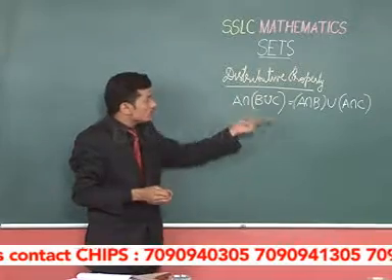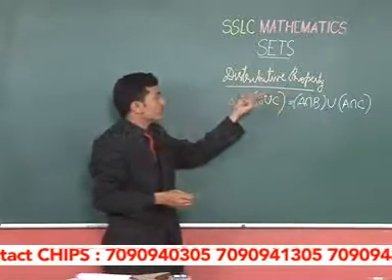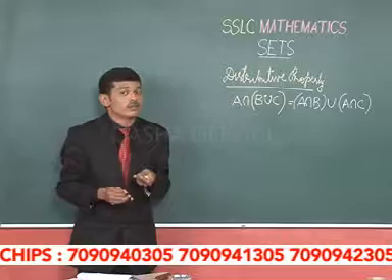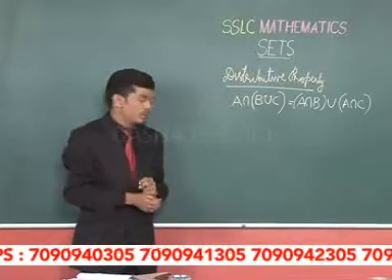So, this follows the distributive property.